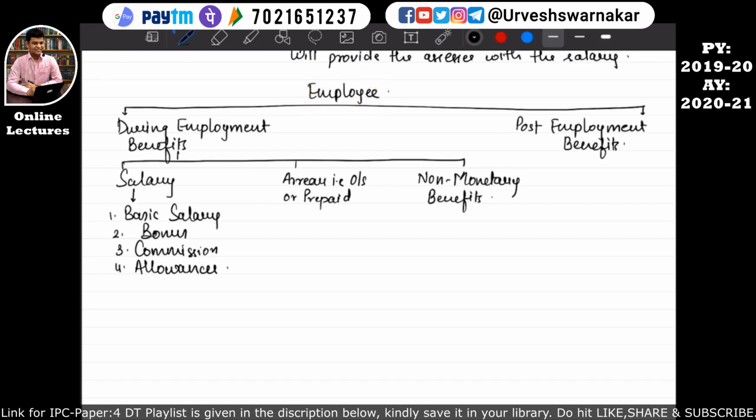So basically the salary details are mentioned by the employer in the appointment letter.